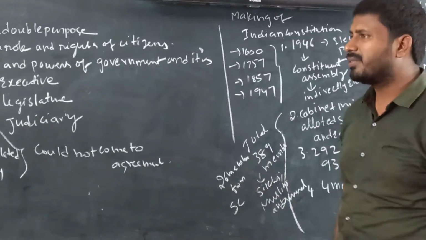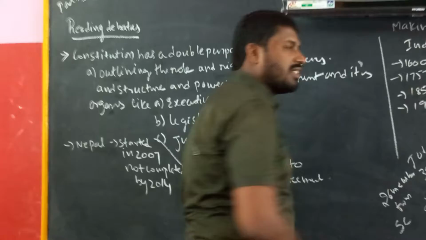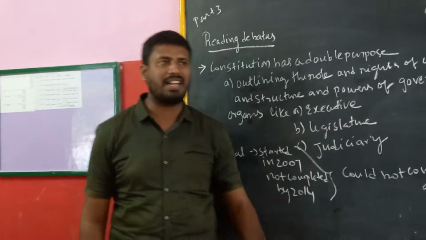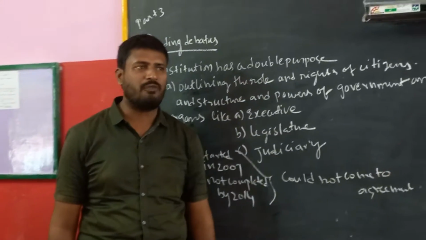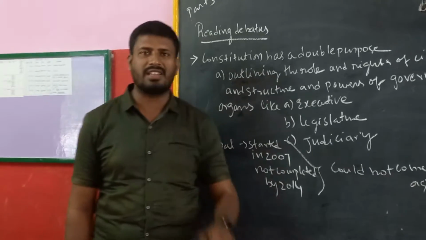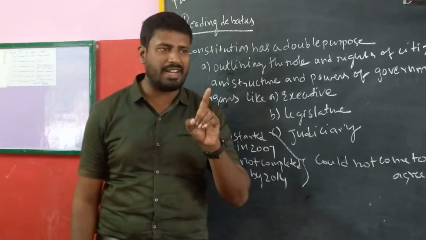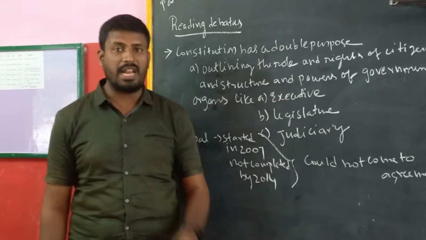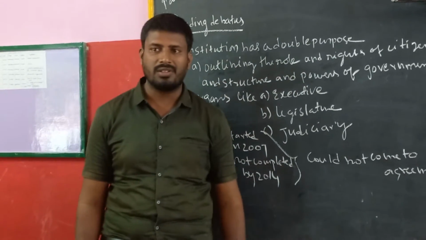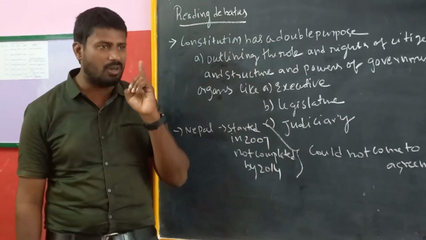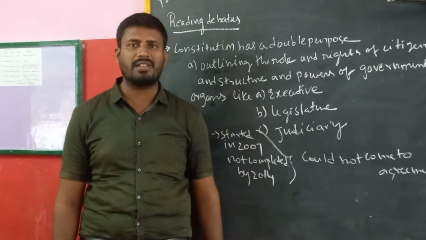And after that, the elections were conducted in India for provincial assemblies in 1937. For the first time, elections were conducted in India. Only 10% of the citizens were given the vote. What about the remaining citizens?